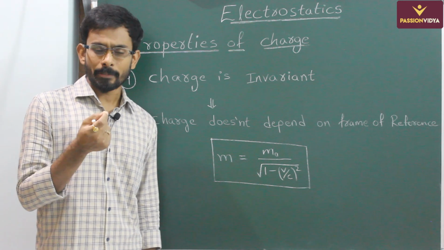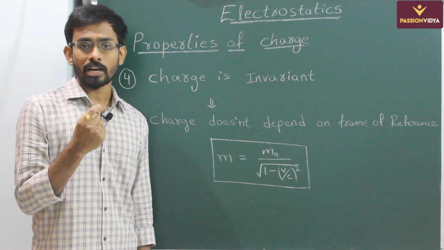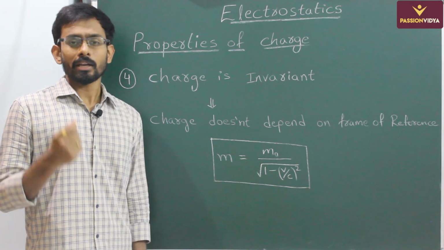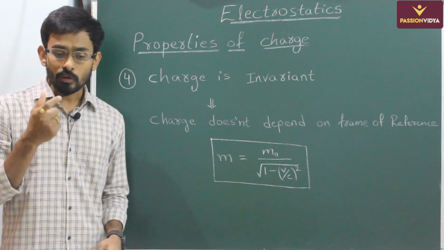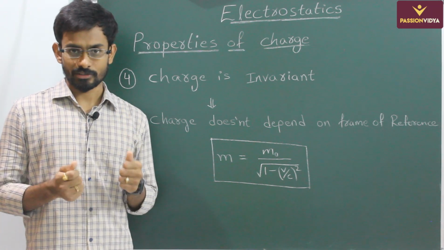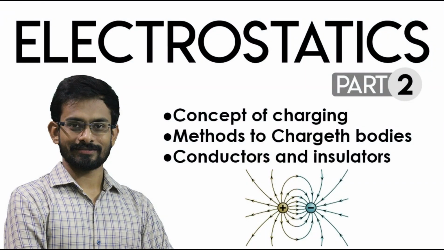When it comes to quantum mechanics, or when the matter starts moving with very high speeds, the mass increases. But in case of charge, the amount of charge on matter does not change with frame of reference. With this, we are done with the properties of charges. In the next part, I'll cover the concept of charging and methods to charge the bodies.